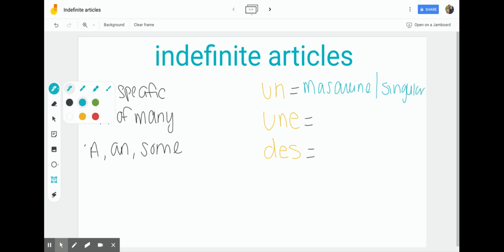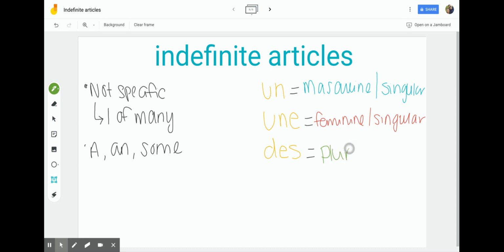The next one is une, and une is used with things that are feminine and singular. And then the last one is des, and so this is used with things that are plural and both genders. So we're going to write both and then masculine dash feminine.